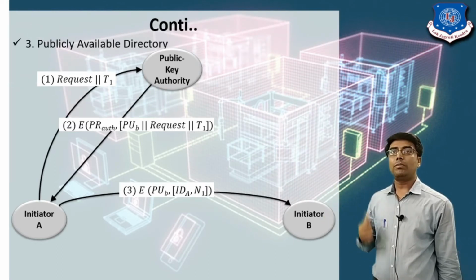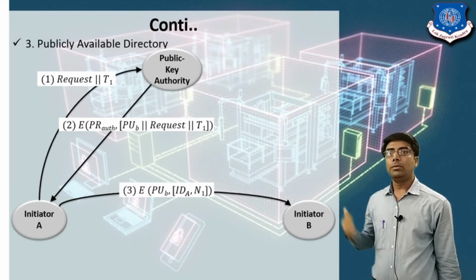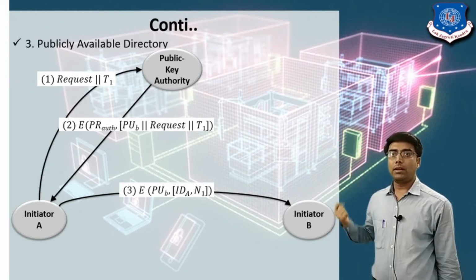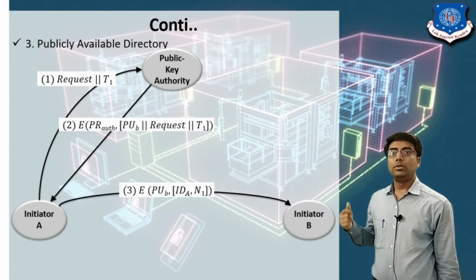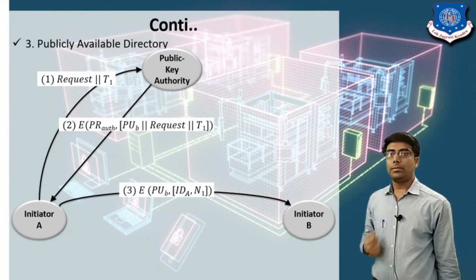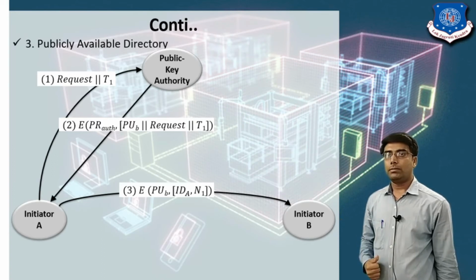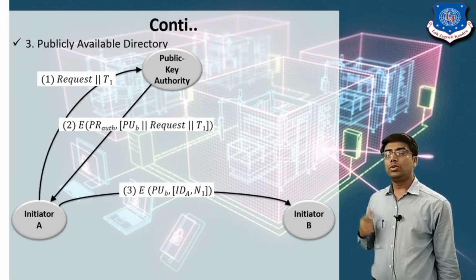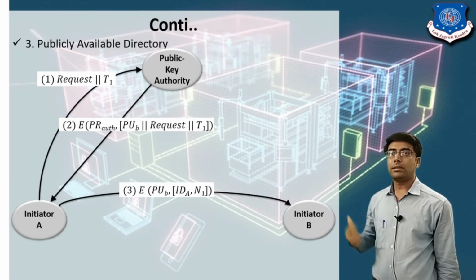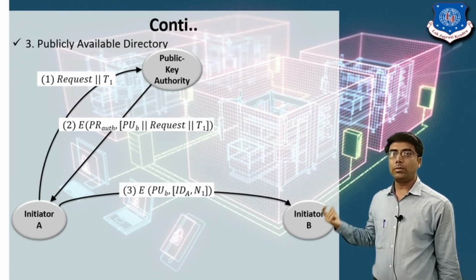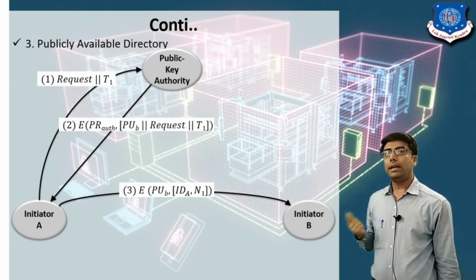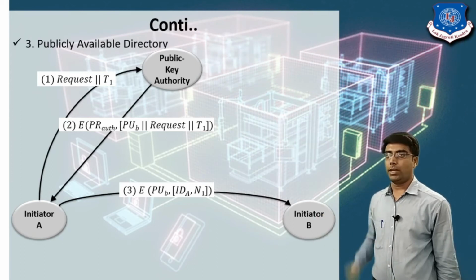The private key is known by only that person. Now user A sends the identity of user A and the nonce N1 using the public key of user B to user B. That means user A sends the encrypted message to user B, and in that encrypted message it included the identity of user A, nonce one, and the public key of user B, and it is sent to user B.